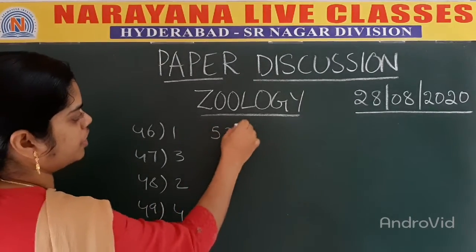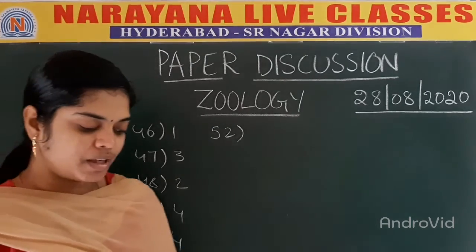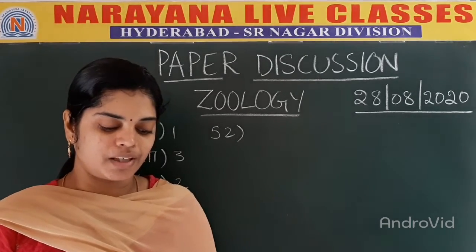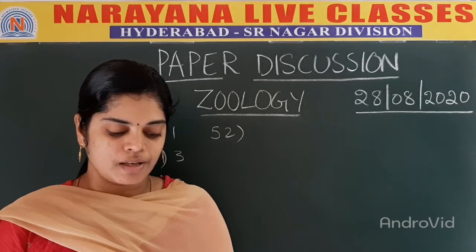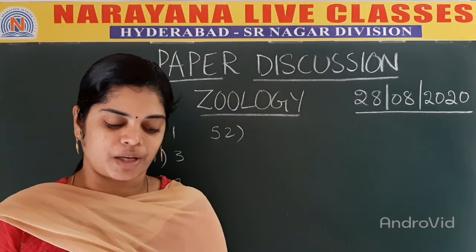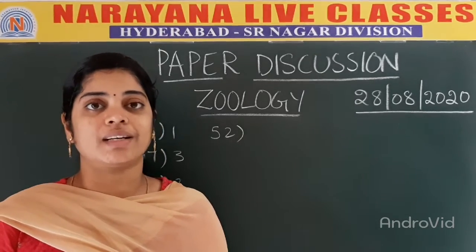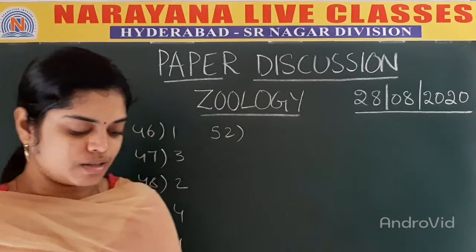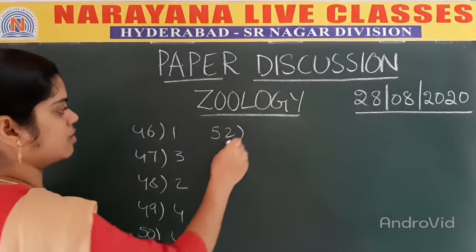Next, question number 52. Pulmonary artery is different from pulmonary vein because it has. So the pulmonary artery is different from the pulmonary vein. Why? Because it has thick muscular walls. So the thick muscular walls are present. So the answer is 2.